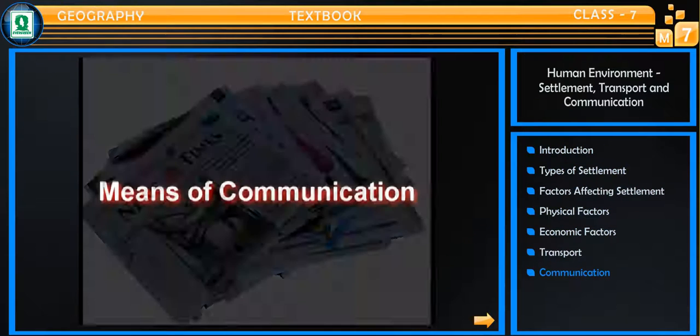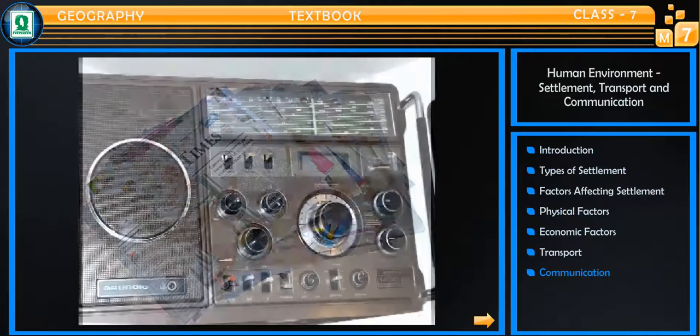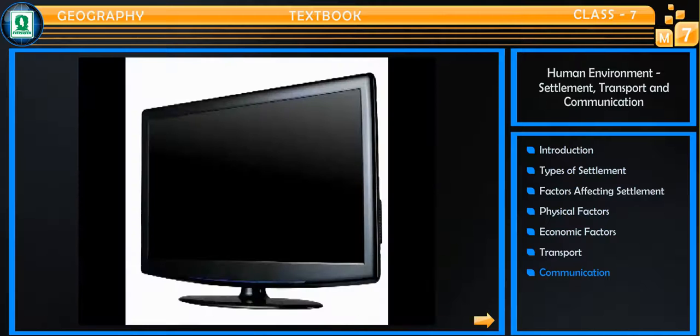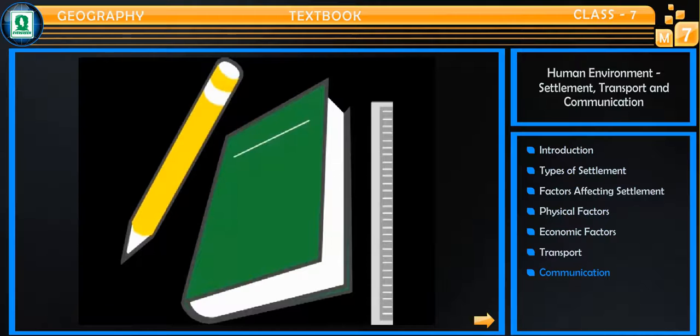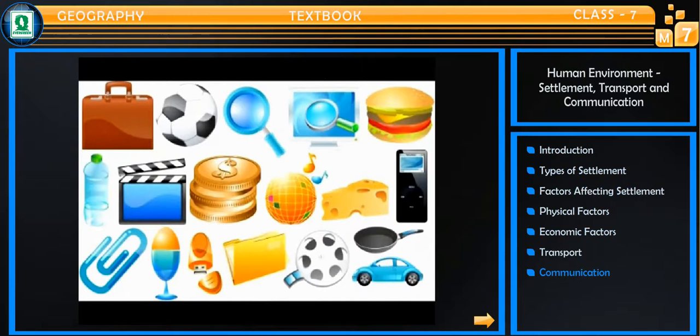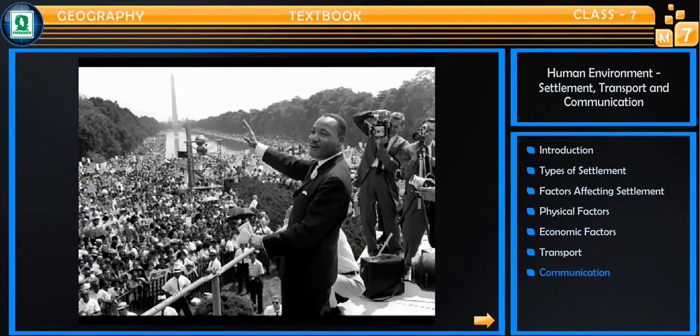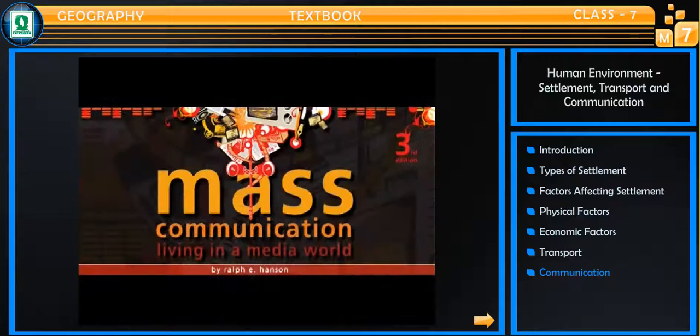Means of communication like newspaper, radio, TV, computer are also sources of education and entertainment. Through these mediums we can communicate with a large number of people. Therefore, these are called mass media.